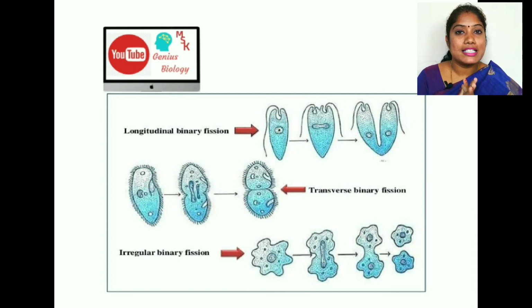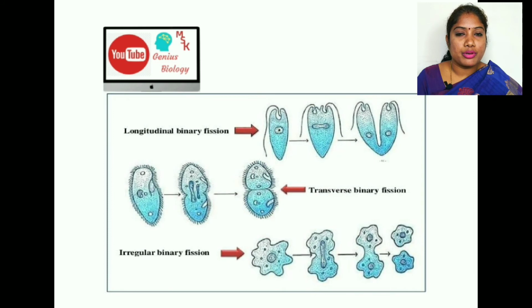So what do you mean by simple fission? It's very simple. Amoeba is divided into two daughter cells. Clear? Nucleus is followed by cytoplasm. A small constriction occurs in the middle of the amoeba, then two daughter cells are formed. So here you have to remember the example of simple fission is amoeba.